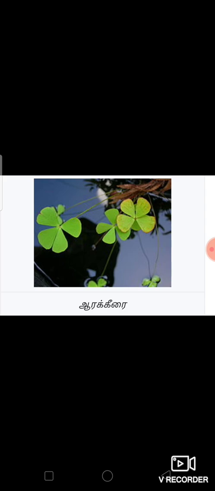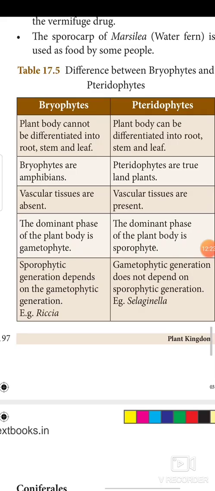Next, they have given the differences between bryophyte and pteridophyte in your text. In bryophytes the plant body cannot be differentiated into root, stem and leaf, but in pteridophytes the plant body can be differentiated into root, stem and leaf. Bryophytes are amphibians. Pteridophytes are true land plants. Vascular tissues are absent in bryophytes.